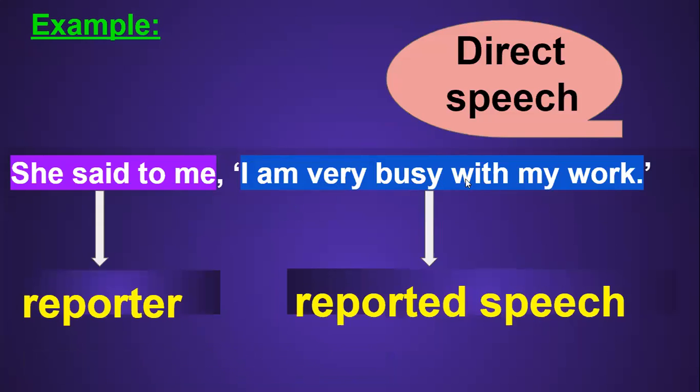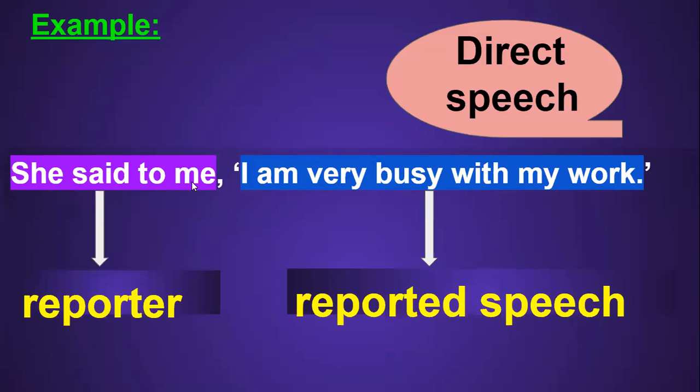This is the part spoken by the reporter in the first part. The reporter over here is she, because she said to me. She is the one who says something. And the listener is also present in this part: me is the listener. But sometimes the listener is not present in the first part, and that doesn't matter.